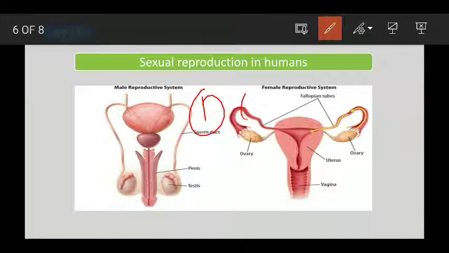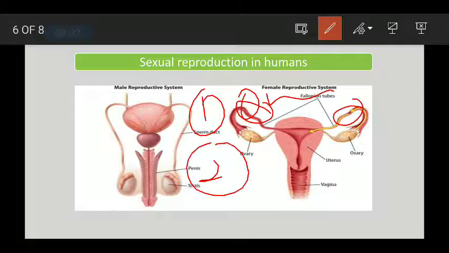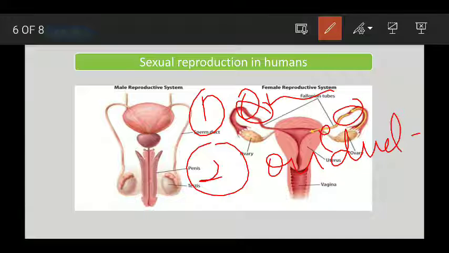Then a pair of fallopian tubes, or oviducts.